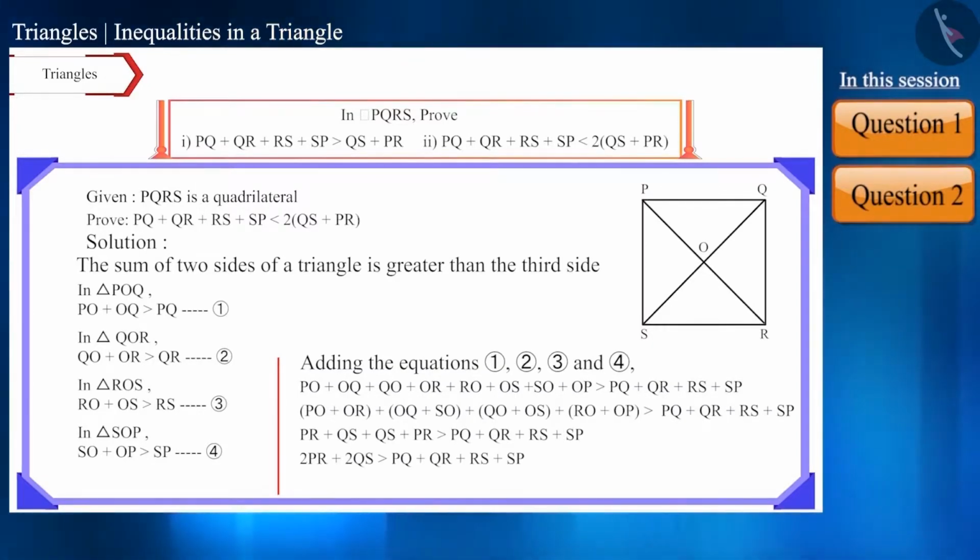If you write it this way, it will be something like PQ plus QR plus RS plus SP is smaller than 2 times PR plus QS. And thus, it has also been proved.